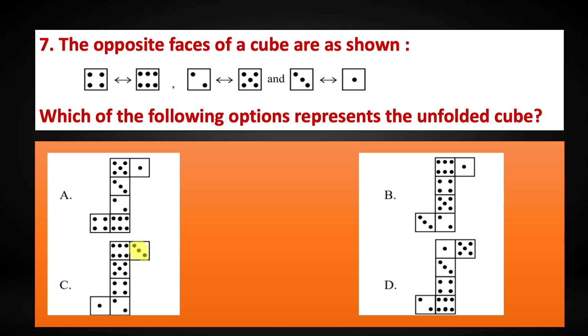When we look at option C, we have 3 and 1 which are opposite to each other. When we fold the cube, 3 and 1 will be opposite to each other. And when we look at option B, here also 3 and 1 are opposite to each other. In the options A and D, 3 and 1 are not opposite to each other. They are next to each other.